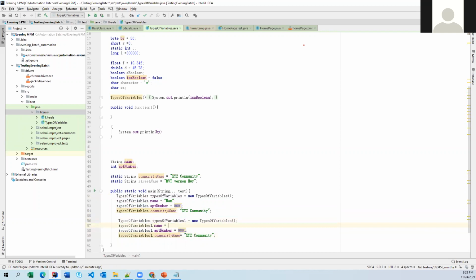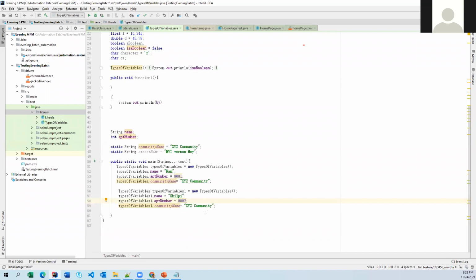This time I'm changing the name to Shilpi, and I'm changing this to 00. Again, the community name is going to be the same, so again and again you no need to assign the community name XYZ community. Why? Because this is constant and static. The value is not going to change.